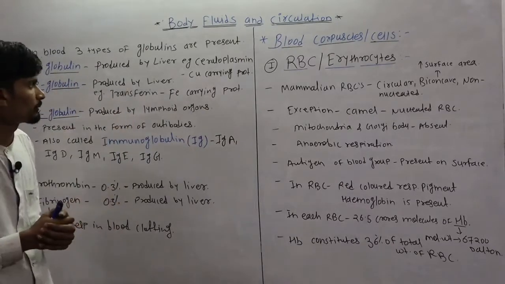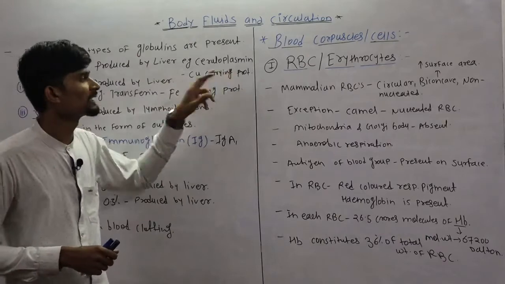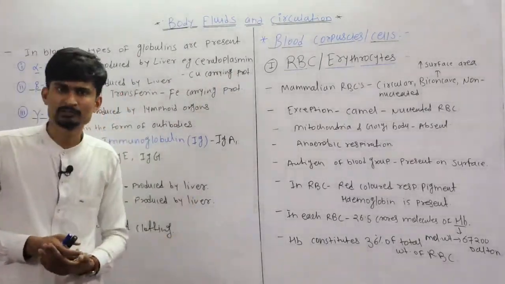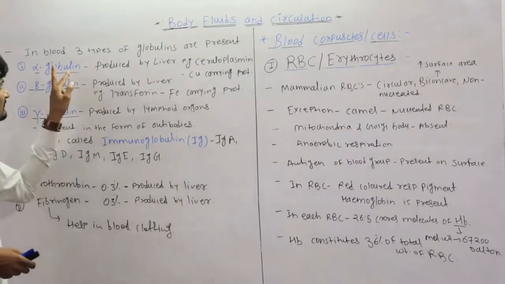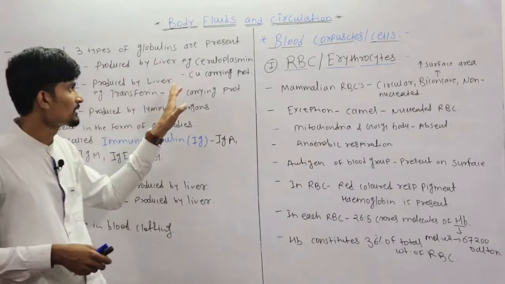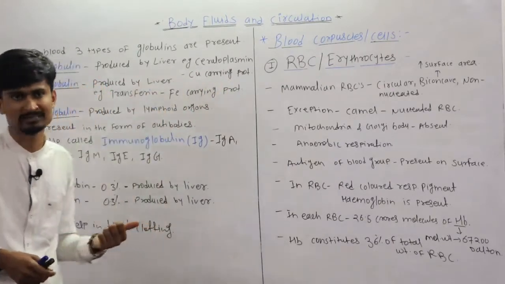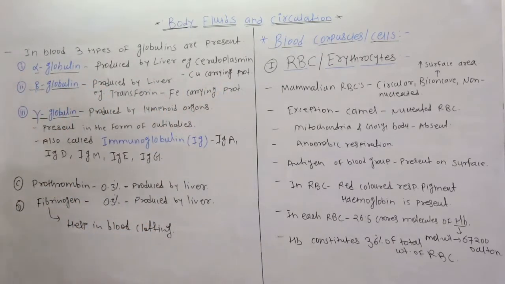The function of this ceruloplasmin is that it is a copper carrying protein. We have seen the function, transportation of substances. So this alpha globulin carries copper, that is why it is a copper carrying protein, ceruloplasmin. It is the example of alpha globulin.